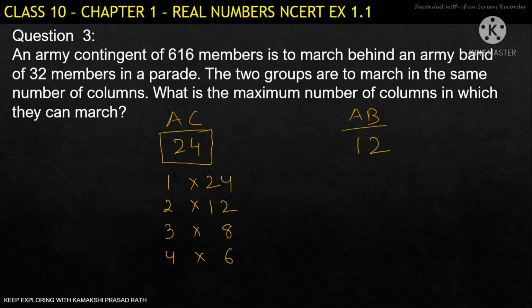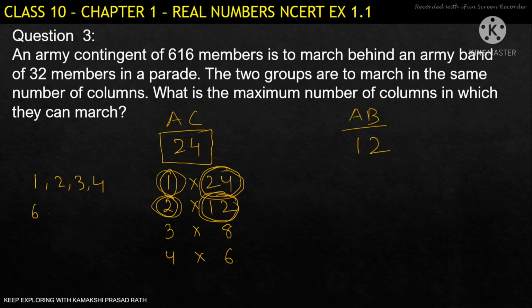Either I can make 1 column, there will be 24 members, and if I make 24 columns, there will be 1 member. Similarly, if you make 2, there will be 12 members, and if you make 12 columns, there will be 2 members. So in this way, we know that we can divide these 24 members into 1, 2, 3, 4, 6, 8, 12 or 24 columns. These are the possible columns we can make.